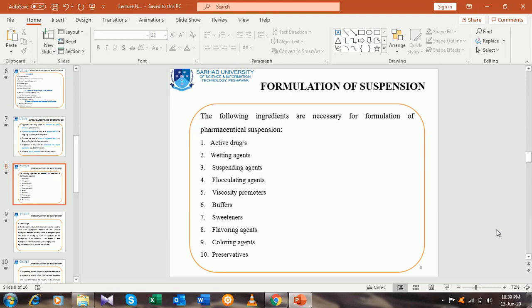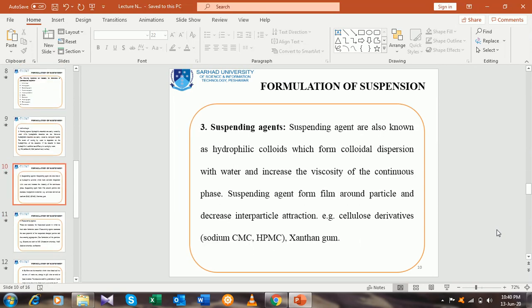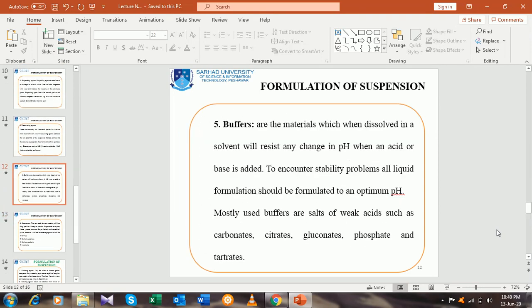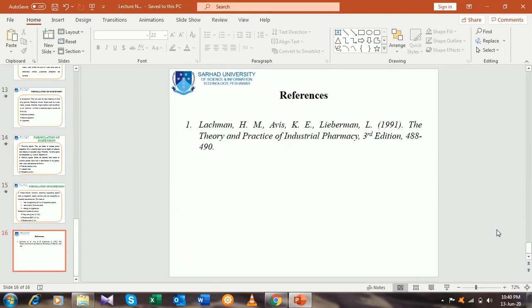But remember that preservative should be added within the limit. All the ingredients are added within the limit. Beyond that limit, they may cause toxicity, and not only that, the formulations are not stable if we use the quantity or concentration beyond that limit.